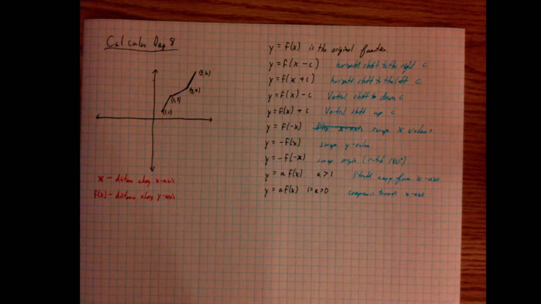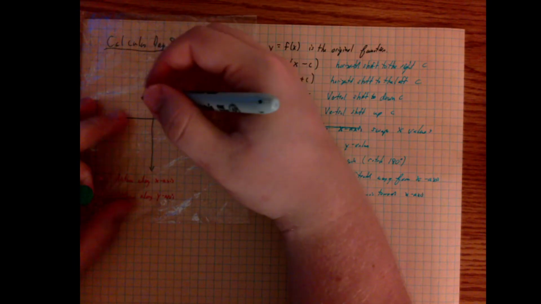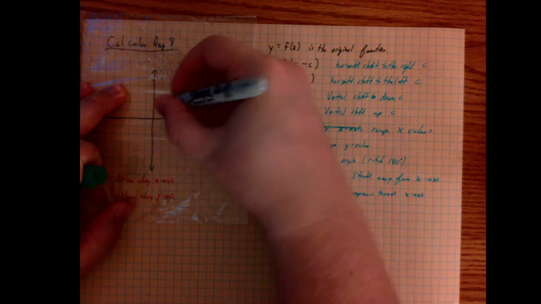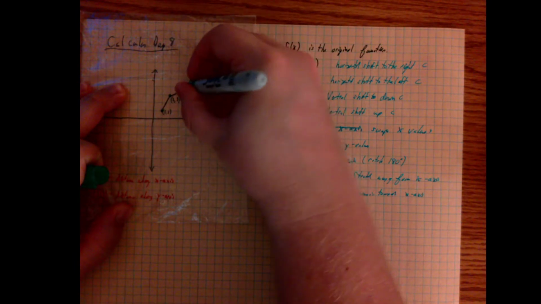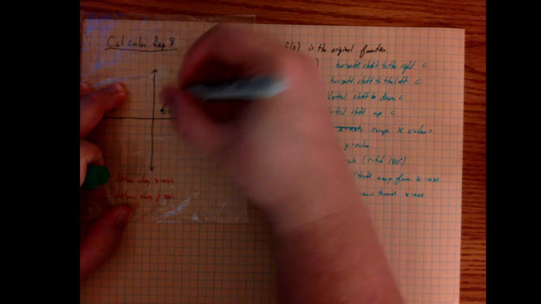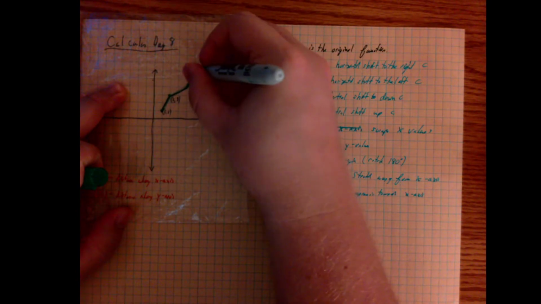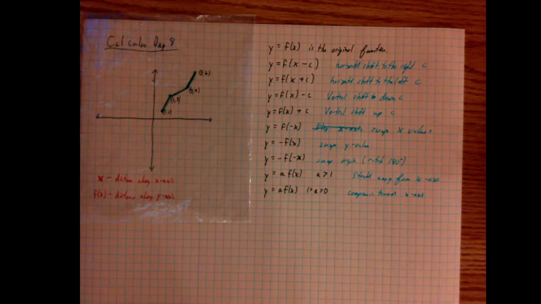Okay, to show how to do this, I'm going to use an old mathematician's trick here. I'm going to use something that's see-through, in this case a little plastic baggie. I'm going to mark my points and my line onto my little plastic baggie to showcase how this function is going to change over time and all the different ways in which it can change. So let's look at some of these.